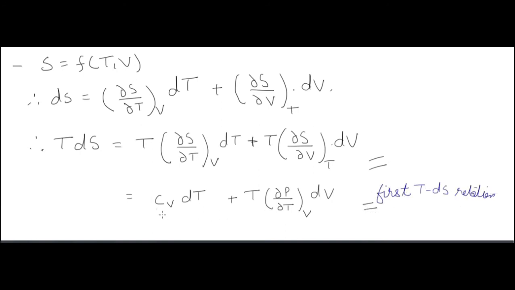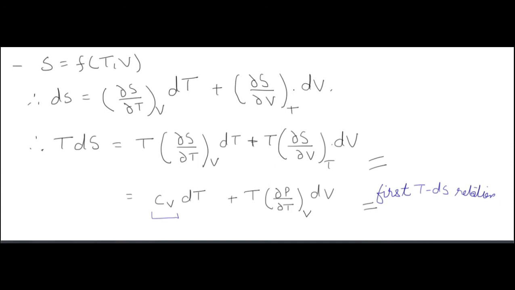Now you will wonder how you get this specific heat C_V. So you have dq equal to C_V dT at constant volume, whatever heat you are supplying is the specific heat at constant volume into the temperature difference, implies dq can be replaced by TdS.